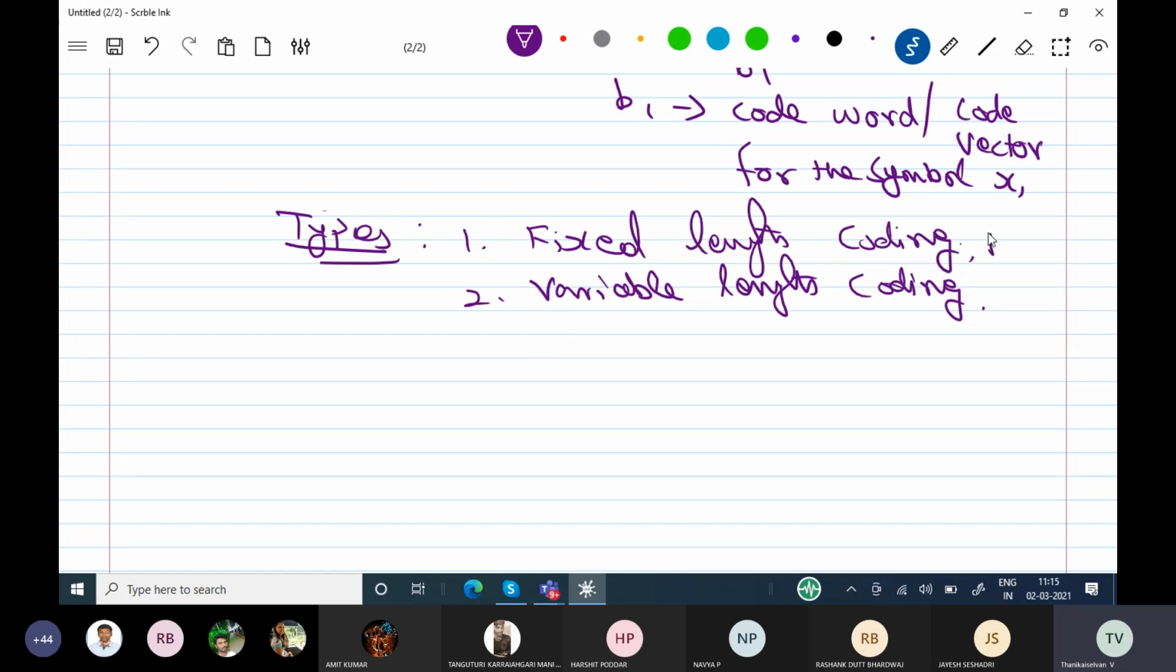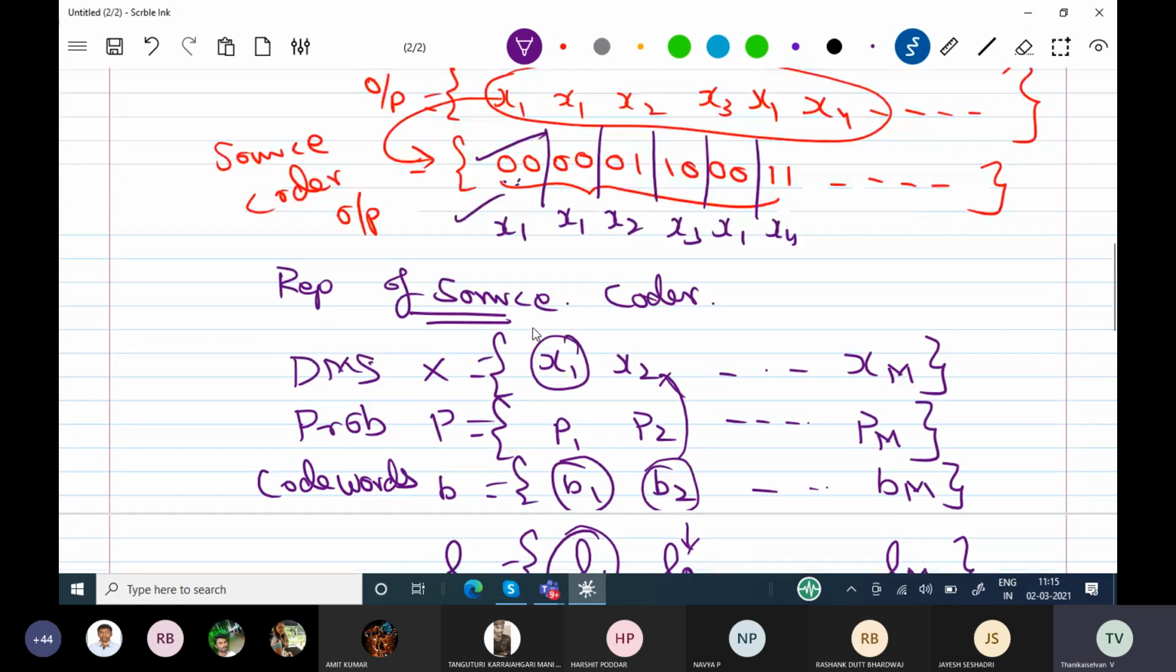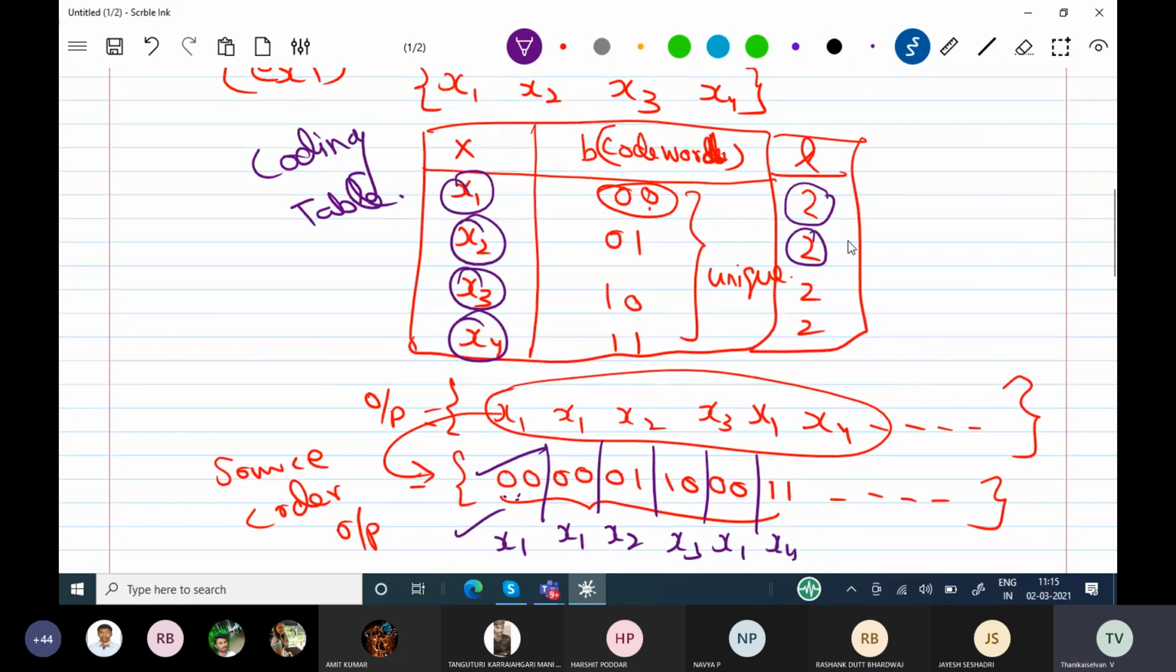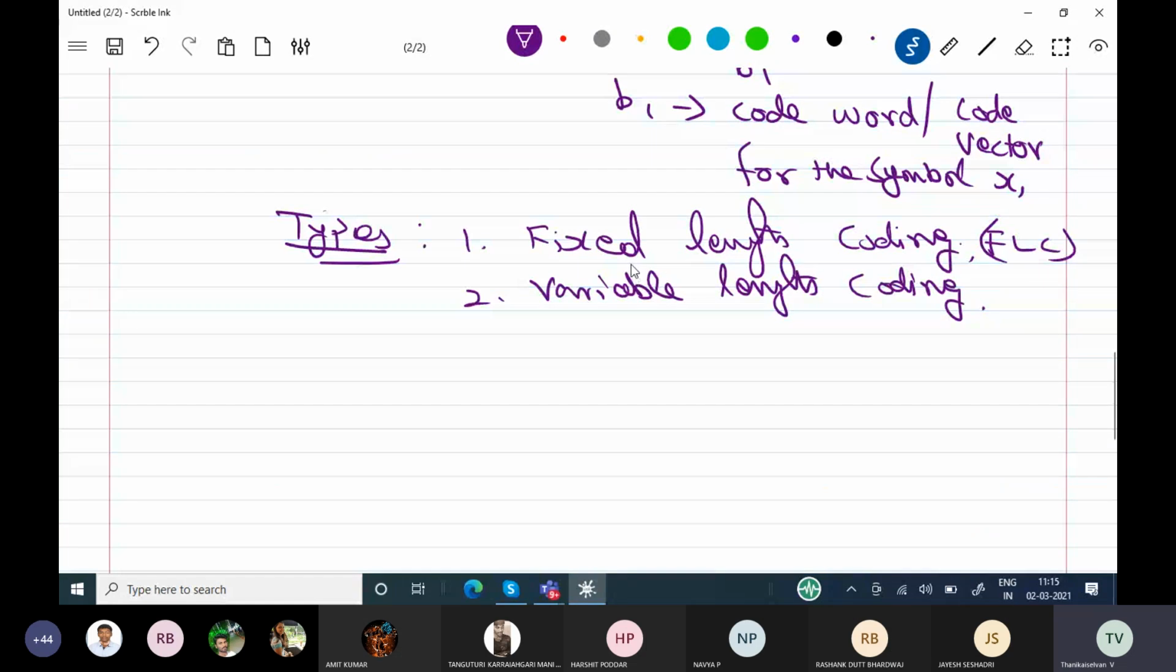Now, fixed length coding. What is fixed length coding? The previous example is called fixed length coding, where L is constant. What is the disadvantage? We have some disadvantage. That one we will see later.